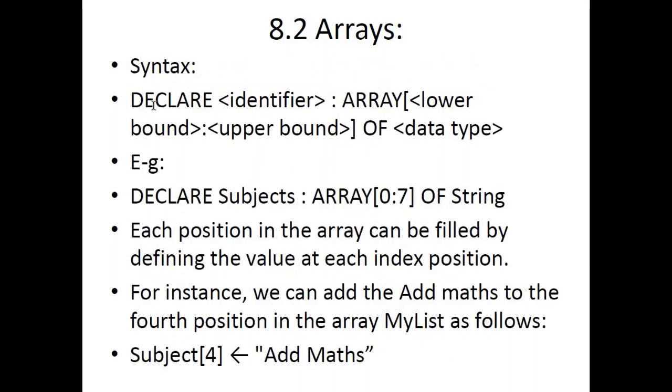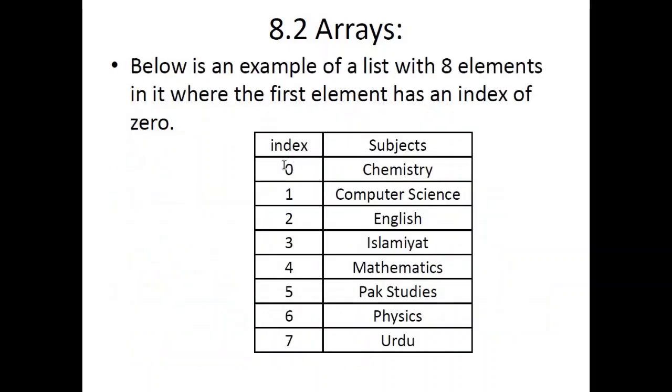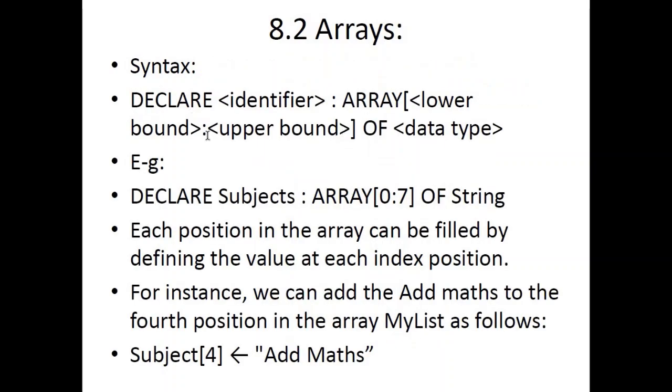Now how do you declare an array? Again, we use the keyword declare, then we write down the identifier, means the name of an array. We put colons, we write down the keyword array, then square bracket. Always remember, arrays would always have a square bracket right besides the name. And then in the square bracket we write the lower bound, colon upper bound, means the start number and the end number. For example, this array has a start position of 0 and the end position of 7. And square bracket close, write down the keyword of, and then write down the data type.